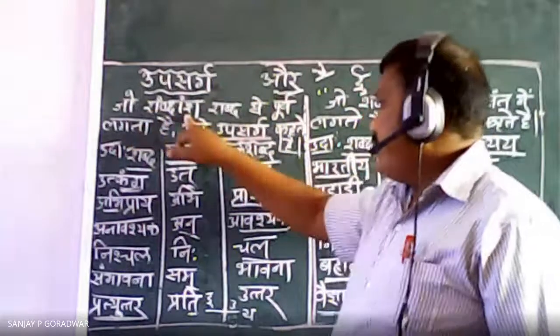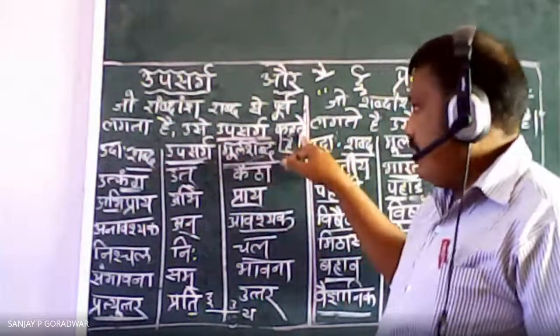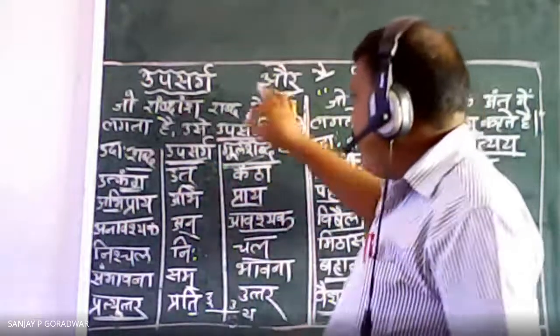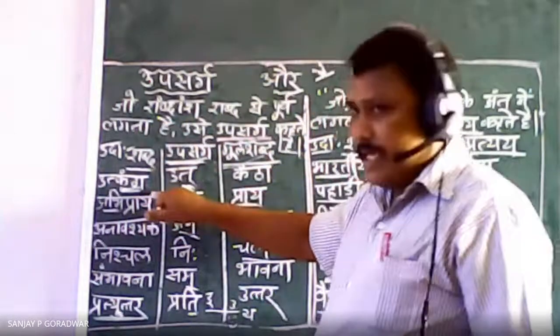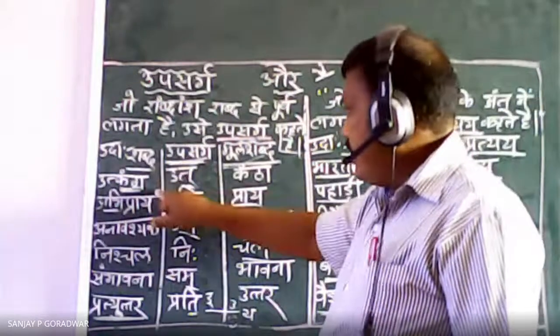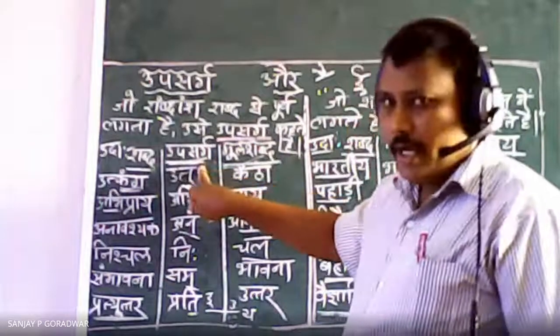जो शब्दांश शब्द से पूर्व लगता है उसे उपसर्ग कहते हैं. Examples are there. Here you can see now. Upsarga, before the word we are using there. So here shabda is there. Words in exam, whichever words will be given there, these words are here. Here mul shabda is there before, means here you have to write upsarga there.